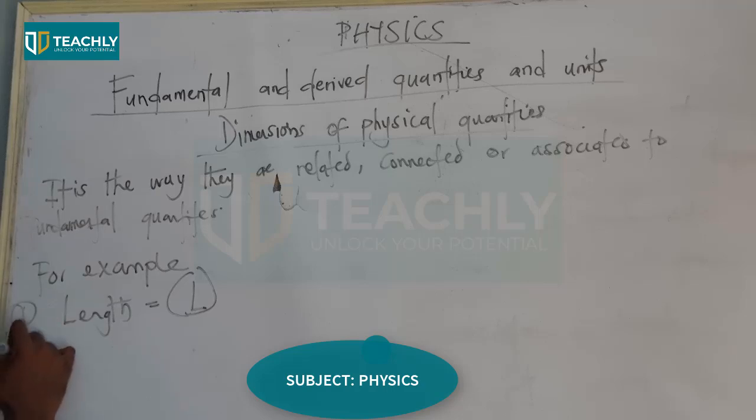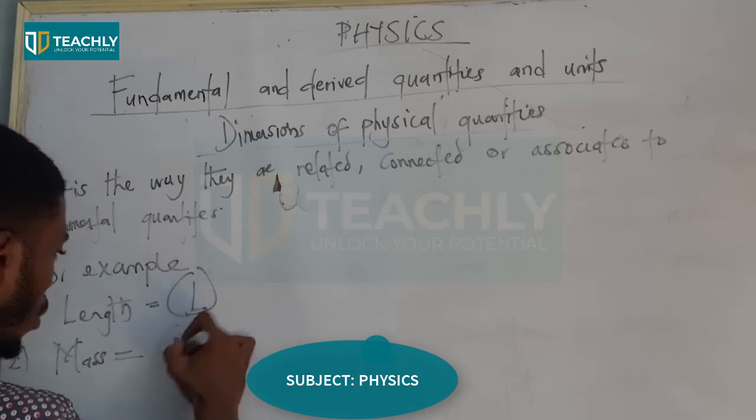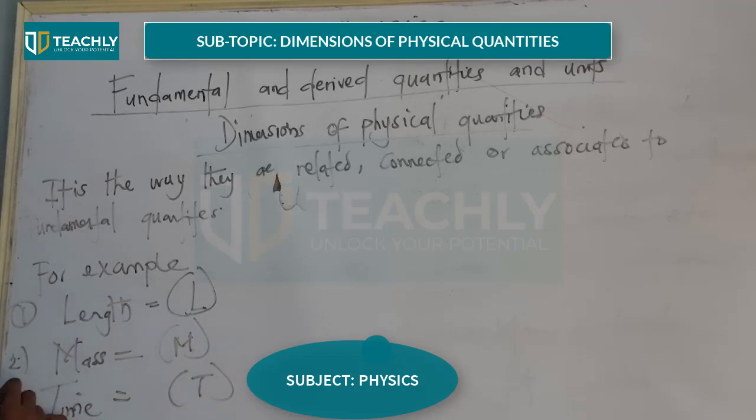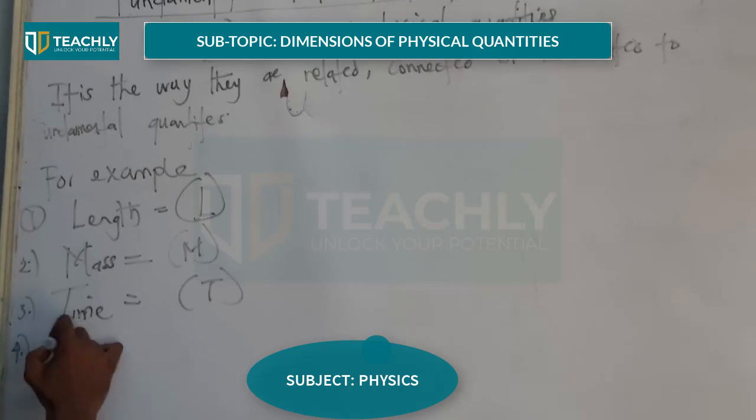Now, the second one we have is mass. It is not kg, won't say kilogram. This one is capital M, because we're talking about the dimensions now. Then time. This one is capital T. Atuni electric charge.